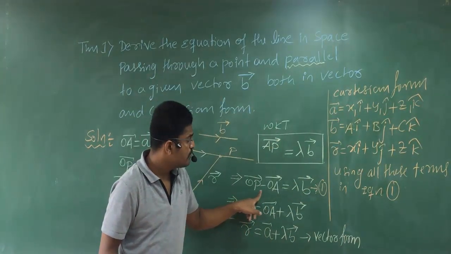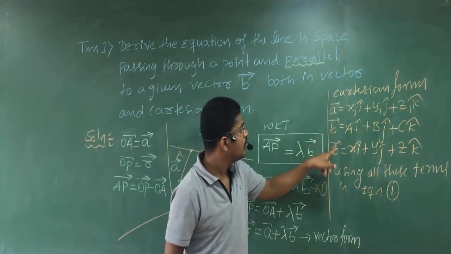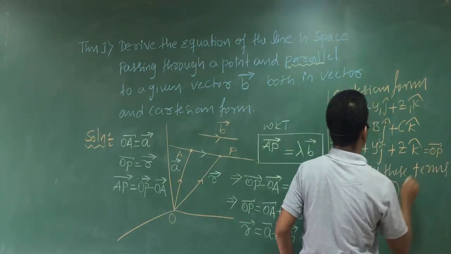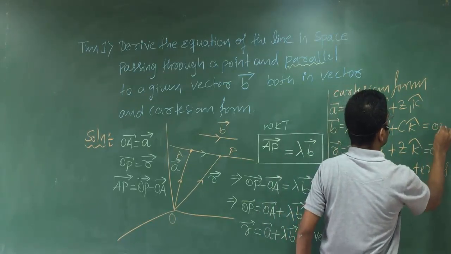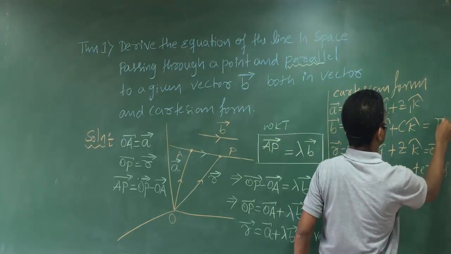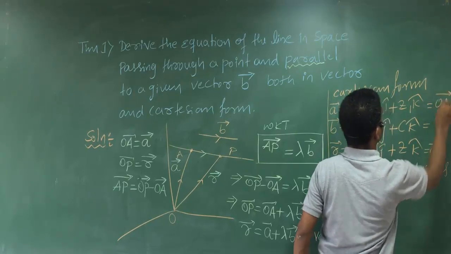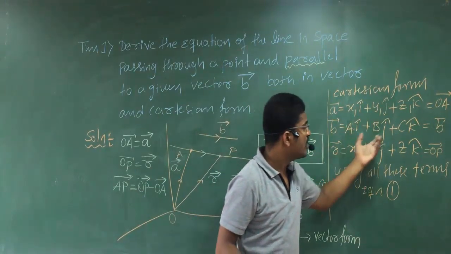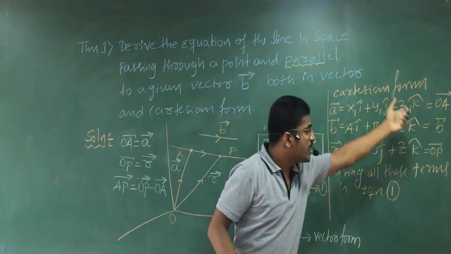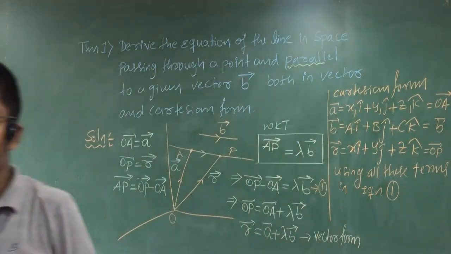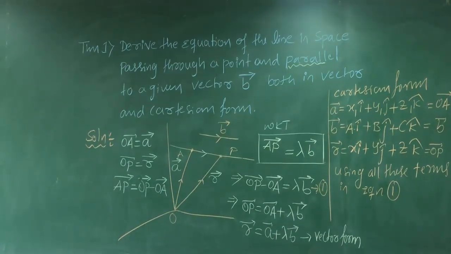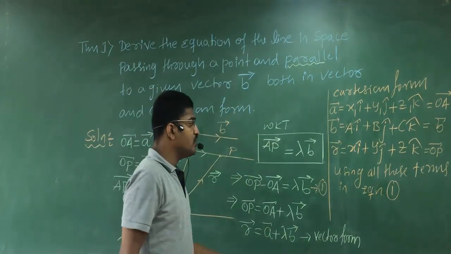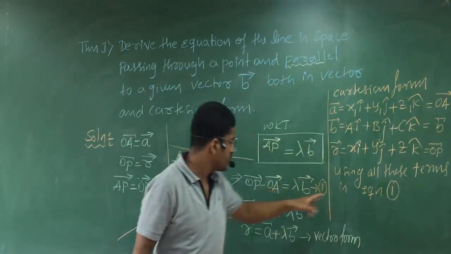Clear? What is OP minus OA? OP you have, that is vector R. Vector R is nothing but vector OP. Vector B is nothing but vector OB, so that is vector B. This is nothing but vector OA. Clear? Vector B is vector B because it is a parallel vector. Vector R is vector OP. Vector A is vector OA. These all terms you must know. Okay. So now, by knowing all these terms, use these terms in equation 1.